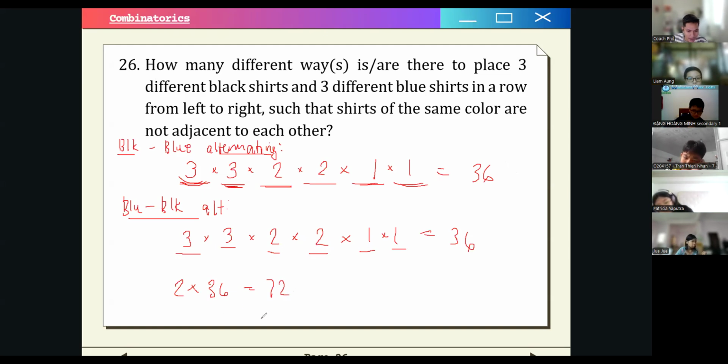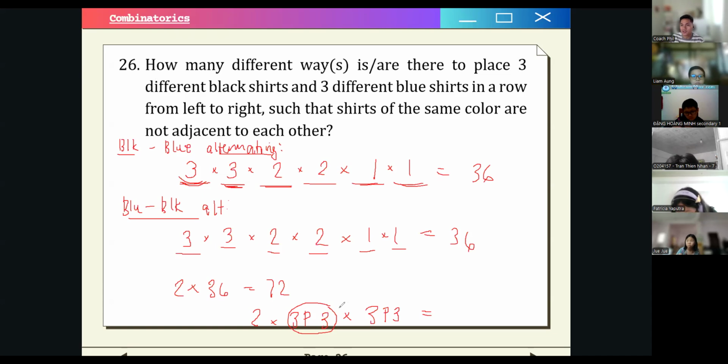We can also say it as 3 permutation 3 times 3 permutation 3 times 2. Recall that in permutation we arrange objects, whereas in combination we want to find how many combinations and we are not concerned with the arrangement.